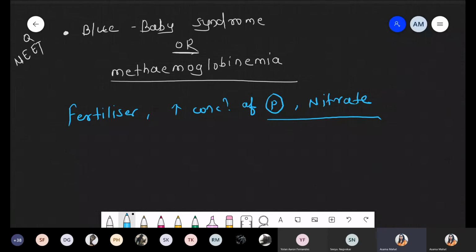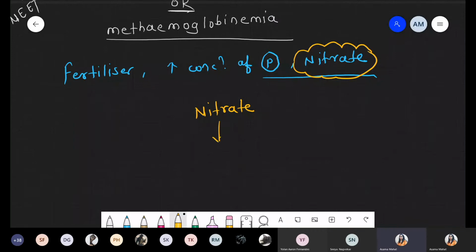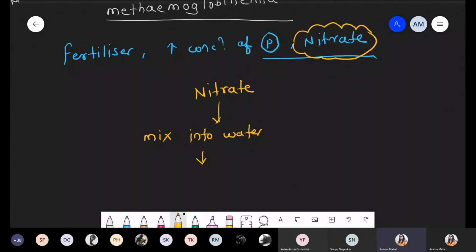So what is present here? Phosphate is there as well as nitrate. Now we have to focus on only one component, that is nitrate, right? This nitrate is mixed into water. Now what happened after this mixing? This nitrate is converted into nitrite. I hope you remember this point. Nitrites are unstable components as well as toxic, right?